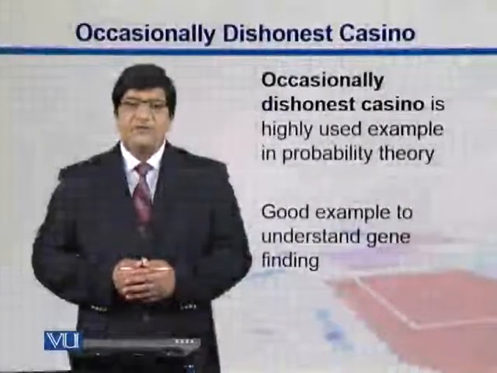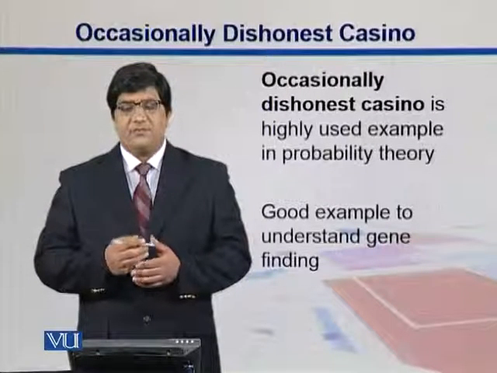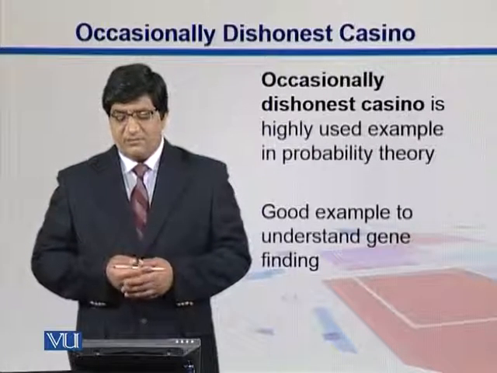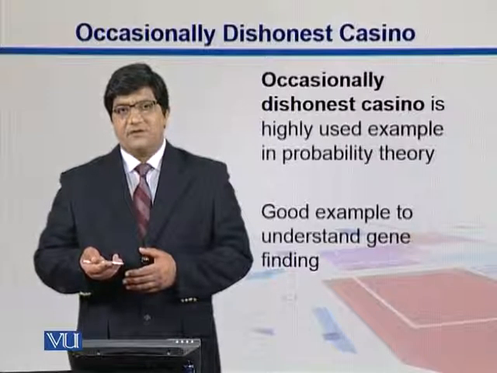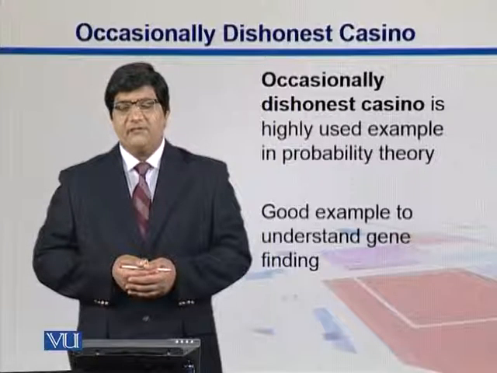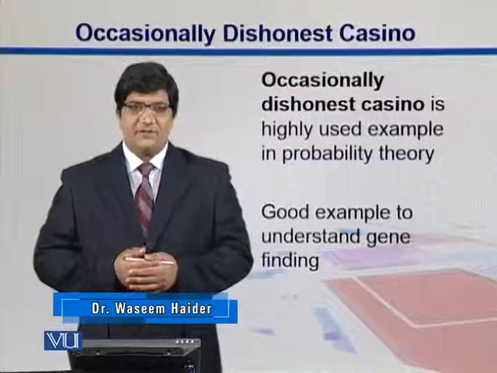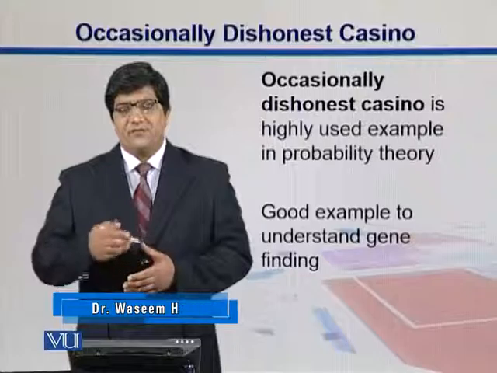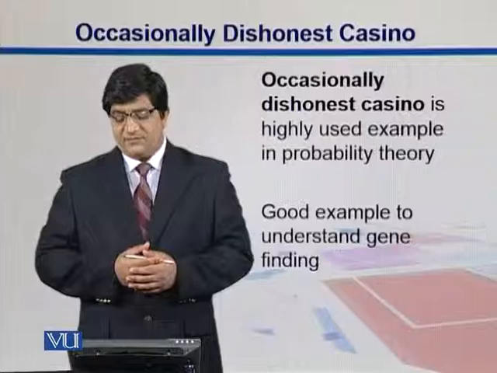Occasionally dishonest casino, guys. This example is used mostly in our probability books where we are talking about gene predictions, etc. So let's go over what this is about. A dishonest casino is not all the time dishonest because they need to run their business. A casino is where people play those games of chance. We don't do that, by the way, but this example is important as far as understanding the probabilistic models for gene finding are concerned.